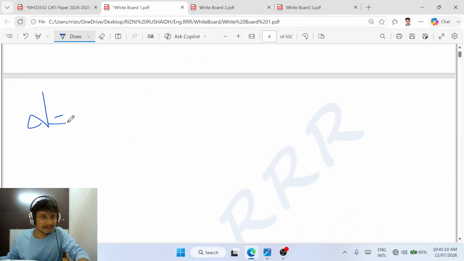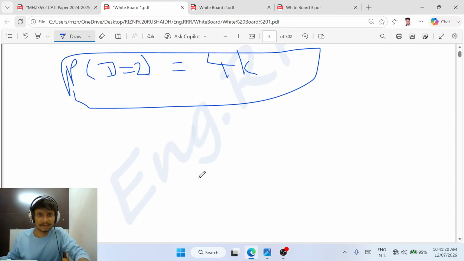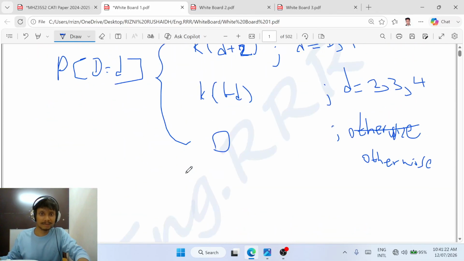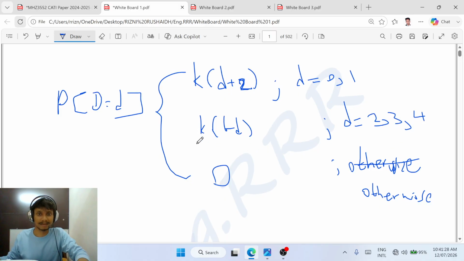Now d is equal to 3 implies P(d = 3). If d is equal to 3, what equation should I use here? D is equal to 3, therefore I must use this k into 6 minus d equation.